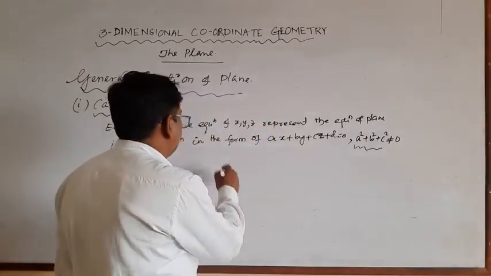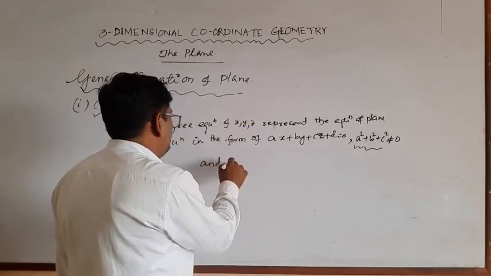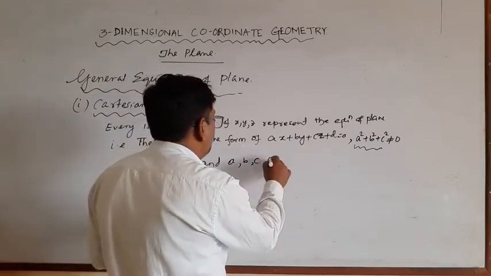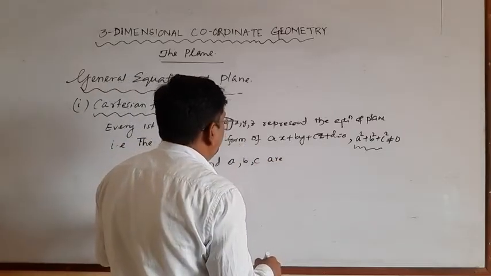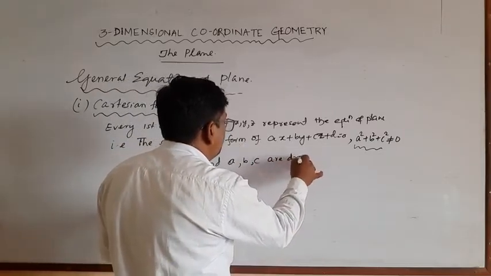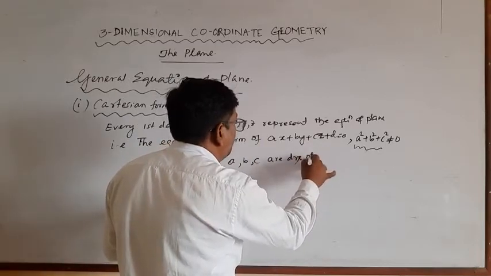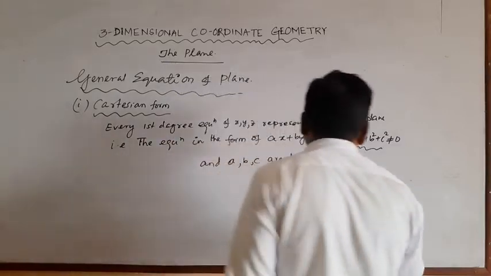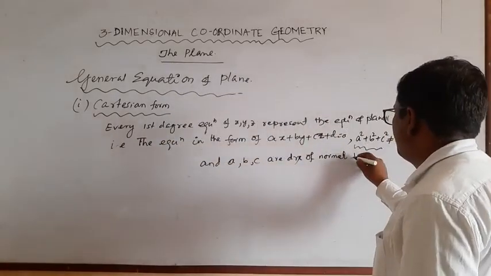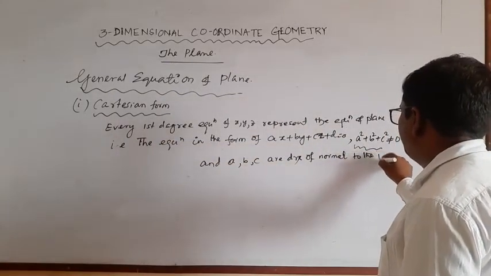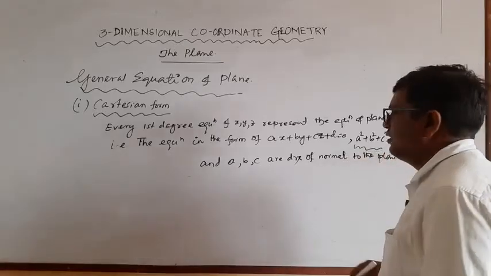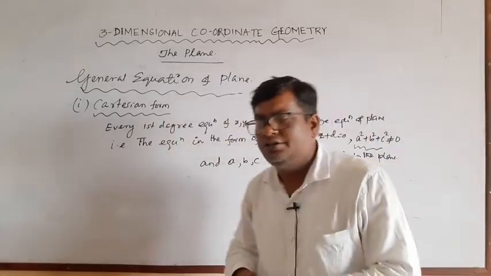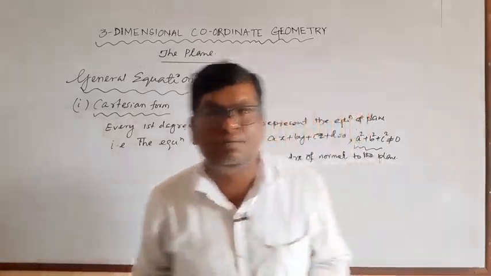And a, b, c are the direction ratios DRs of normal to the plane. Very, very important. The x coefficient, y coefficient, z coefficient are called direction ratios of the normal to the plane.